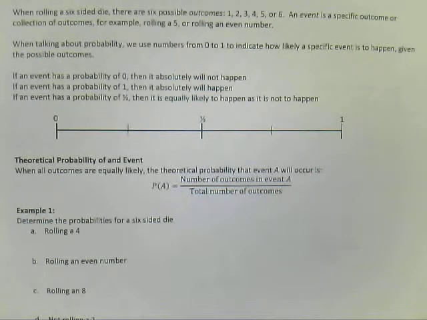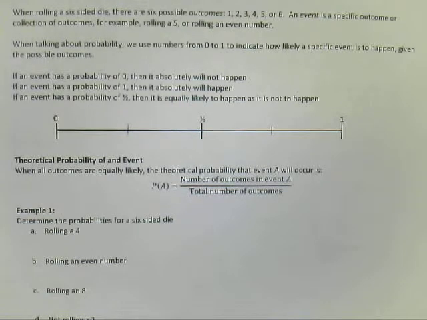10.3 marks the beginning of probability. So probability is a measure of how likely something is to happen, or how unlikely it is to happen. And so when we're dealing with this in this lesson, we're going to look a lot at rolling dice and drawing cards off of a deck of cards, because these are things that most people are familiar with. They're good examples for learning about probability.